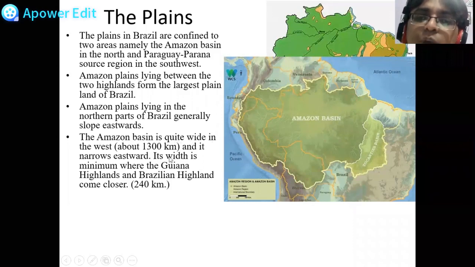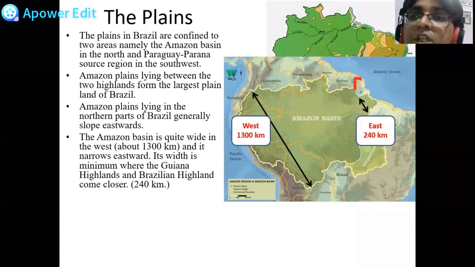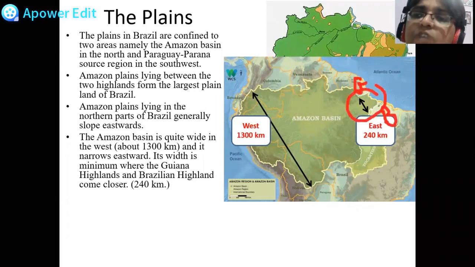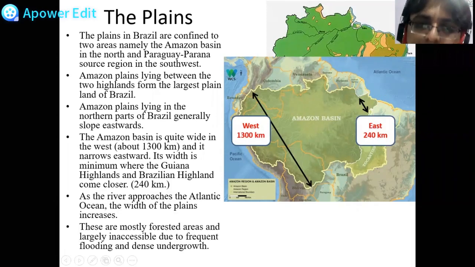The Amazon basin is quite wide in the west. In the west, it is around 1300 kilometers and it narrows towards the east. Its width is minimum where the Guyana highlands and the Brazilian highlands come closer. So here is the Guyana highland, here is the Brazilian highland, and दोनों के बीच का जो फिर मतलब Amazon basin बचता है, that is very less, that is only 240 kilometers in the east. As the river approaches the Atlantic Ocean, the width of the plain decreases. Width is चौड़ाई, बराबर, थोड़ा वो एकदम narrow हो रहा है.